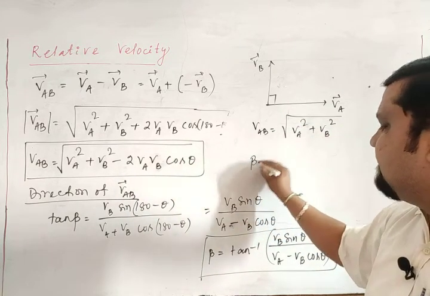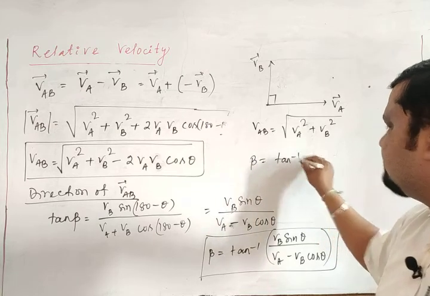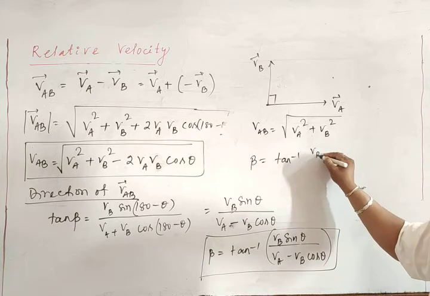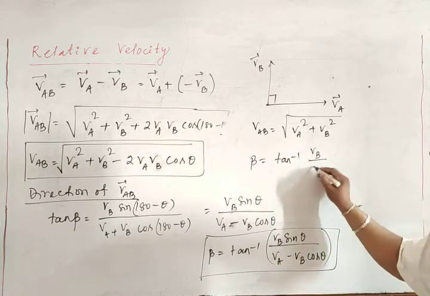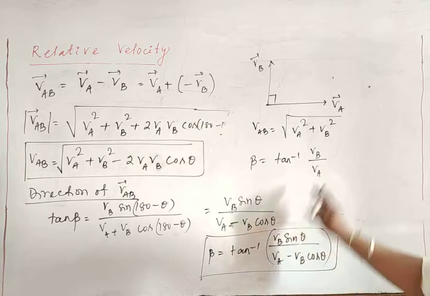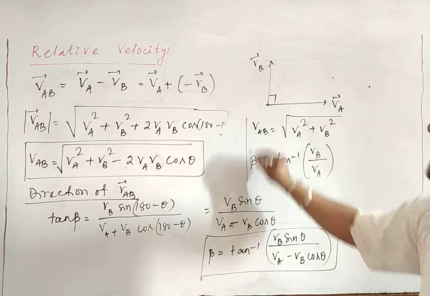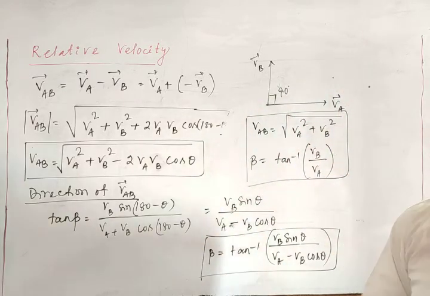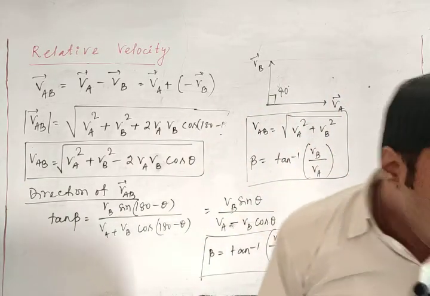What is beta? Tan inverse of VB sin 90 divided by VA minus VB cos 90. Cos 90 means what? 0. So VB by VA. So this is the special case. Then the angle is 90 degrees. So this is about the relative velocity in a plane.